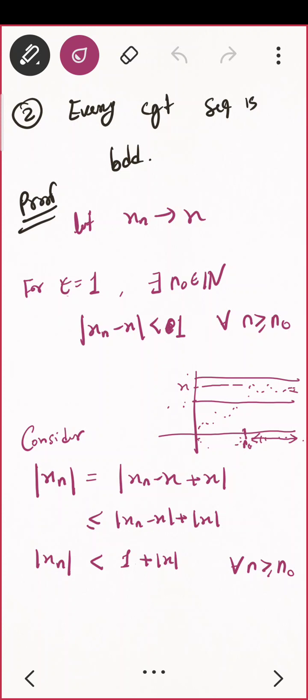Let us quickly go through the proof. We were given xn is a convergent sequence and we need to prove xn is bounded. So I started with: since xn is convergent, for every epsilon this is true. So I am particularly choosing epsilon equal to 1, there should exist an n naught belongs to natural numbers such that mod of xn minus x is less than 1 for all n greater than or equal to n naught. And now I am having mod of xn equal to mod of xn minus x plus x, that is less than or equal to, by using the triangle inequality, mod xn minus x plus mod x, and so mod xn is less than 1 plus mod x.